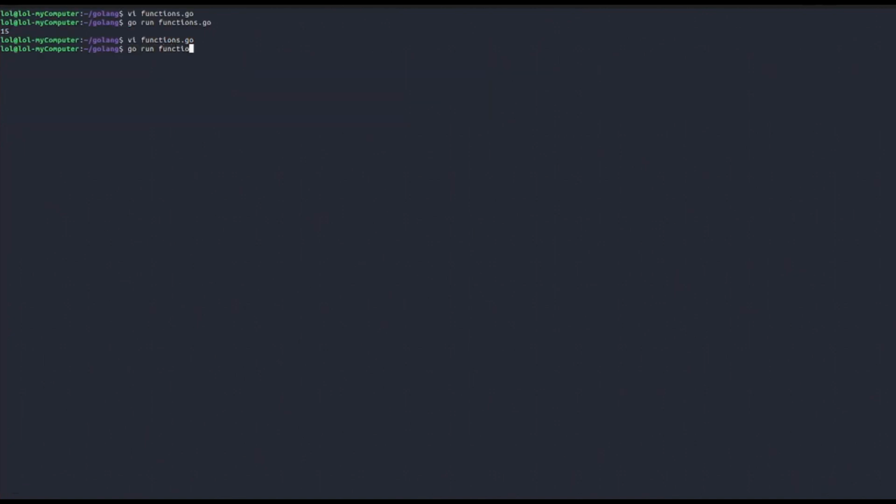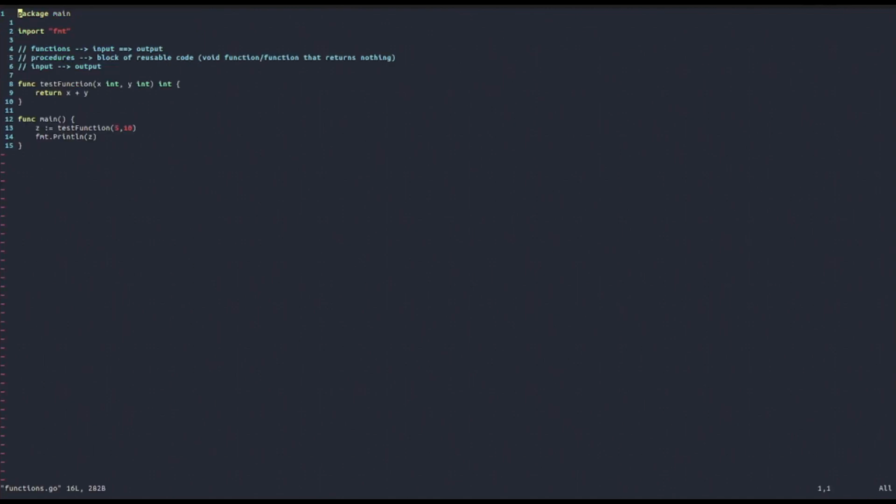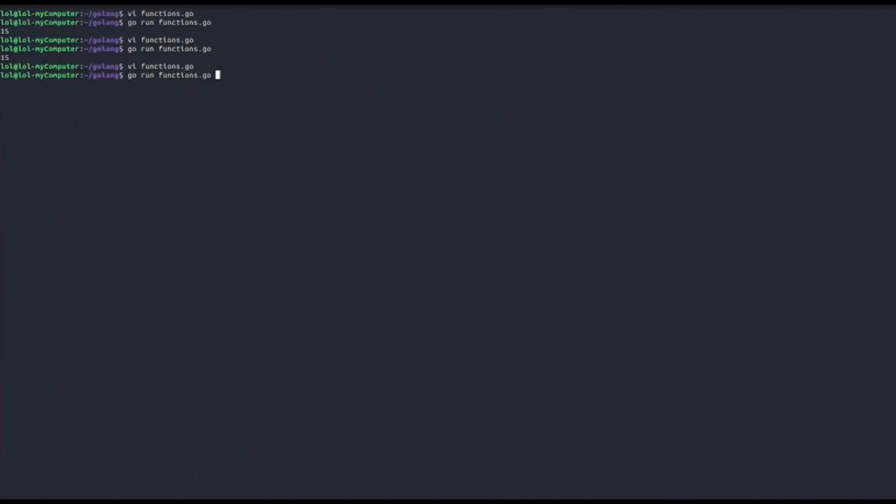So let's see what the result will be now. As you can see, it will be 15. But now the function actually returns the value. So when we call the function, we can store it, for example, inside a variable. And then we can print our variable out. But we can also do other things with that variable. For example, we can print out that variable plus 7, and then we will get 22. That's an example of something we can do.